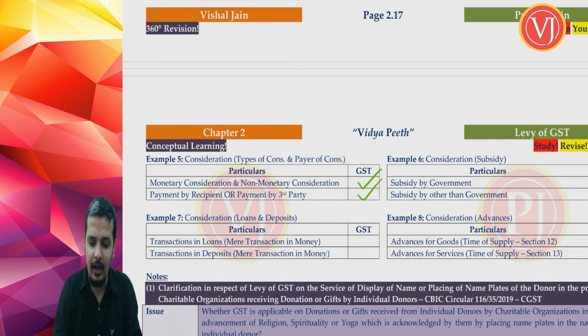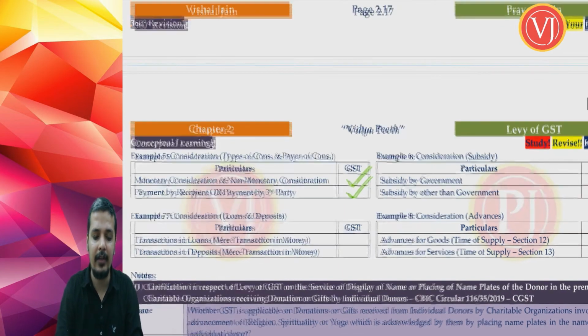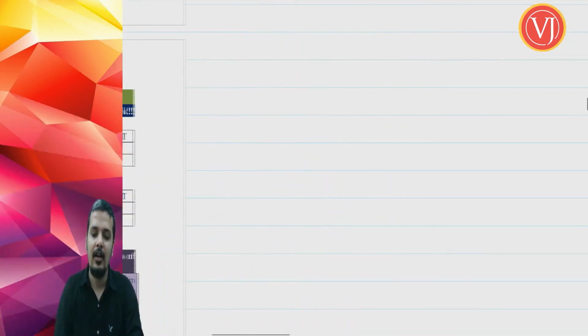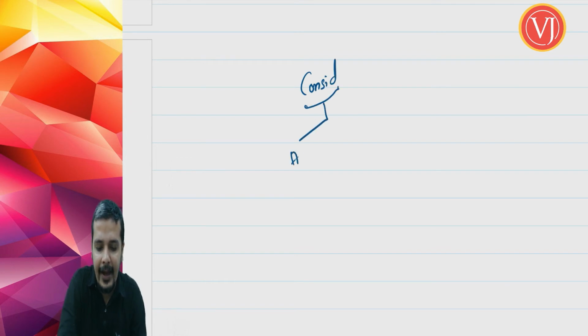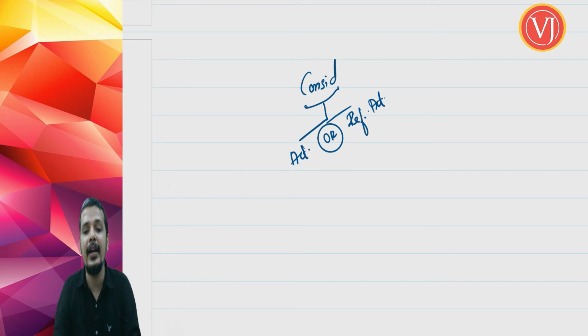Right? Now there are certain special aspects that you have to remember for consideration. Now consideration is received for what? Consideration is for doing an activity. At times it is also for refraining from doing an activity. We are going to discuss about this when we are discussing schedule 2. Consideration is for doing an activity or even refraining from doing an activity, not doing an activity.